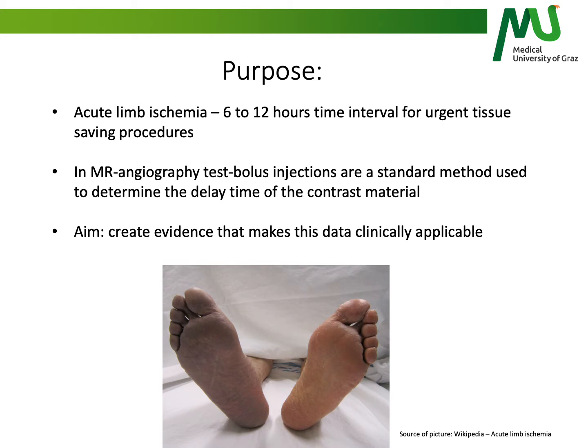Acute limb ischemia has a critical time interval of 6 to 12 hours where limb and tissue-saving procedures can be performed. MR angiography is often used as the diagnostic tool to manage these patients. In order to create evidence that helps with the risk stratification for these procedures, we created a database that correlates the test-bolus delay time of the contrast material, also mentioned as time to peak, with heart function parameters.